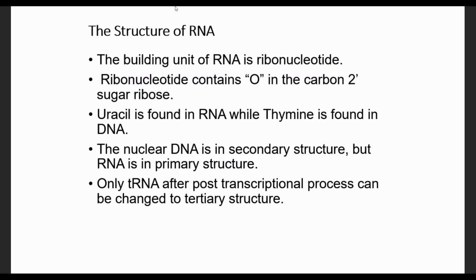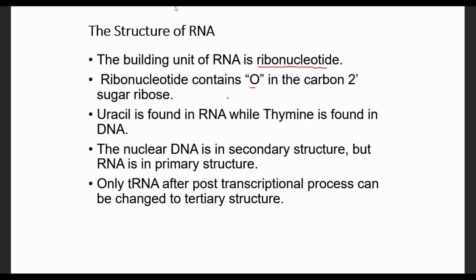Coming to the RNA structure, RNA is single-stranded, except for some exceptional RNA molecules, but most are found in a primary structure, in a single-stranded structure. The single unit of an RNA molecule is the ribonucleotide. RNA is made of ribonucleotides, but DNA is made of deoxyribonucleotides. Here, the sugar in the RNA molecule contains oxygen at carbon number 2 of the pentose sugar. It is hydroxylated at carbon number 2 of the sugar. Uracil is only found in RNA.